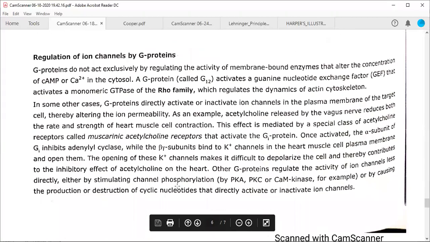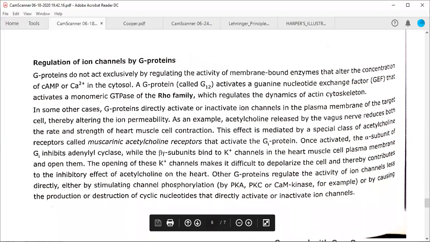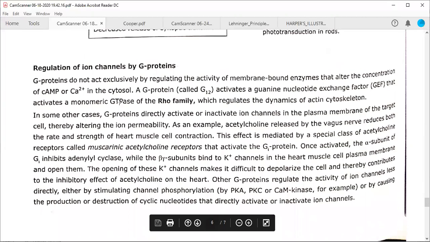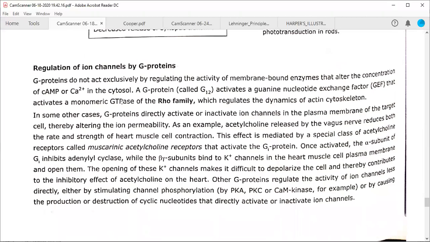In today's class, we also have discussed that GPCRs are also activating phospholipase C, and calcium ion signaling is happening in a similar fashion, and it is activating protein kinase C, and protein kinase C can activate some of the CREB transcription factors and can do some of the gene transcriptions. Now the question is what type of regulation of ion channels is done with the help of these G proteins?